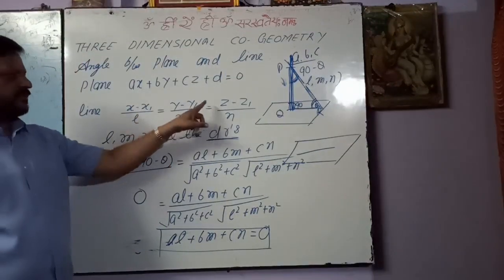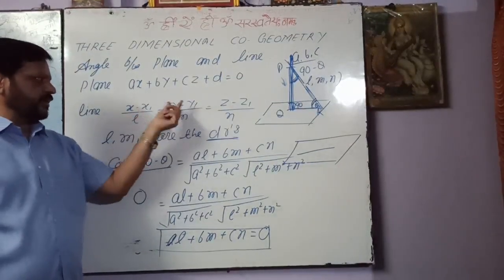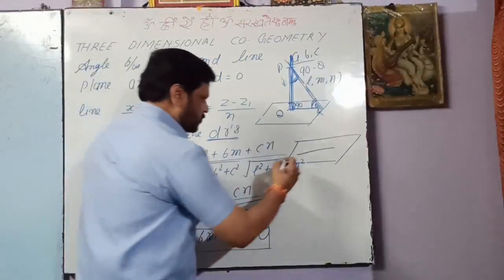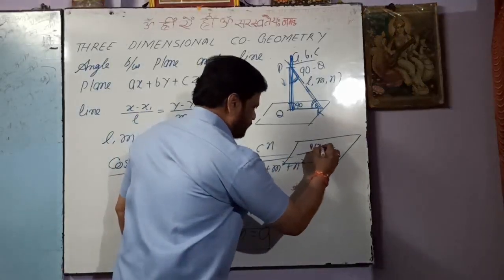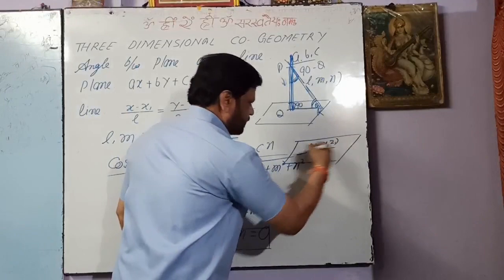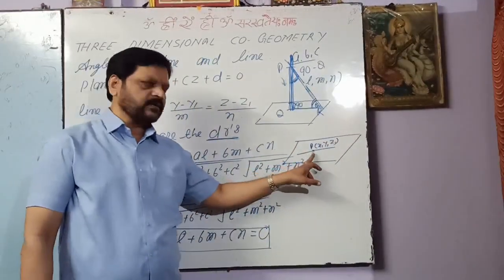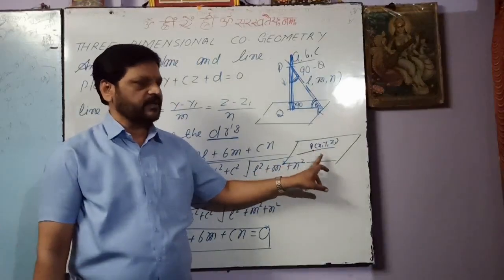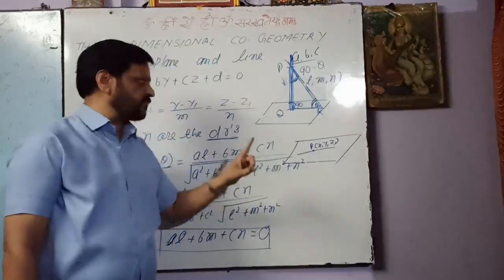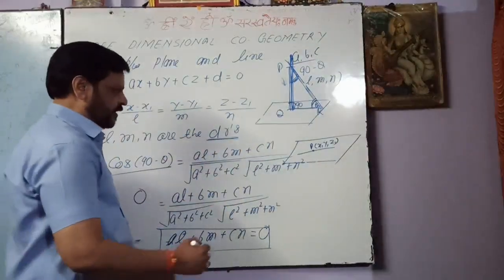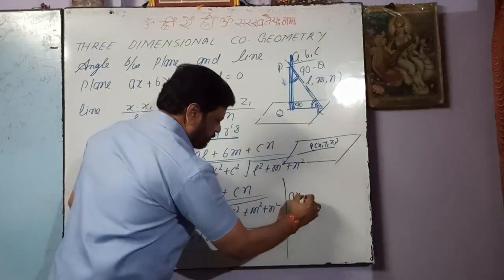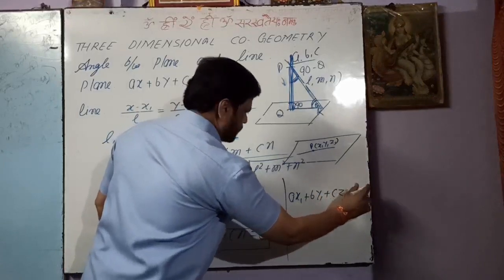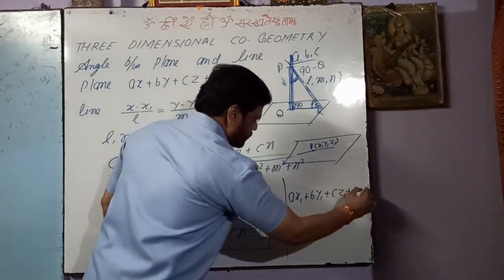And the other condition: we are seeing x1, y1, z1. These are the coordinates of a point which lies on the plane, on the line. So this will be P, suppose x1, y1, z1. And if the line completely lies on the plane, it means this point will also lie on the plane. It means these coordinates will satisfy this equation. So we can say a x1 plus b y1 plus c z1 plus d equals 0.